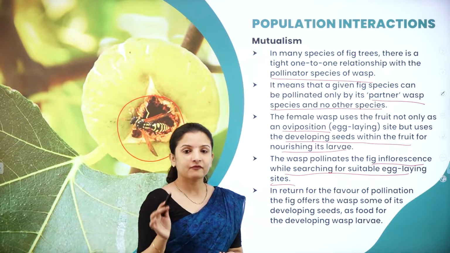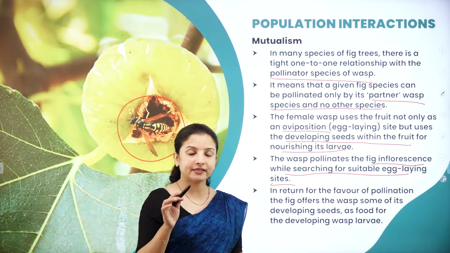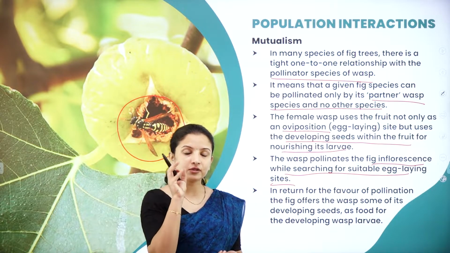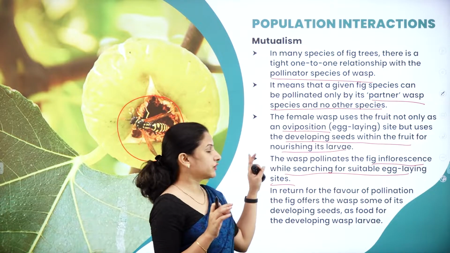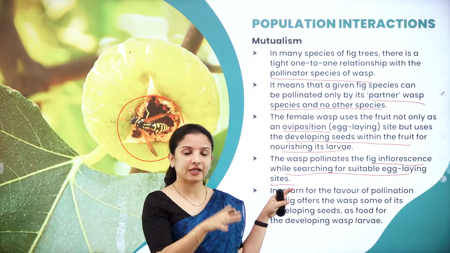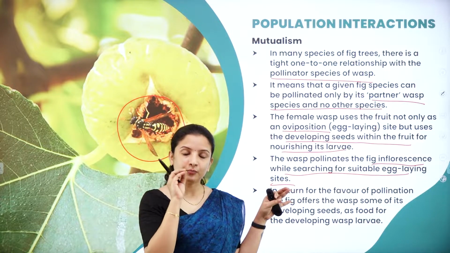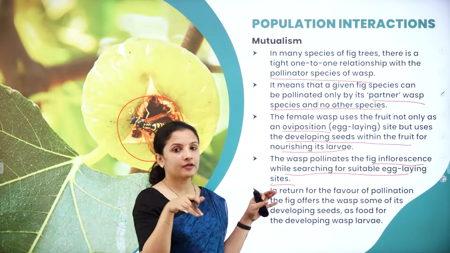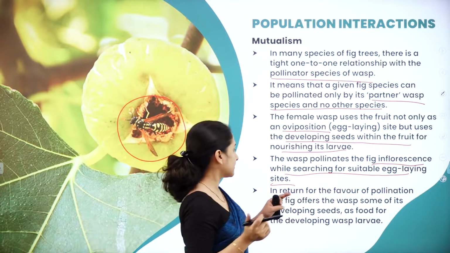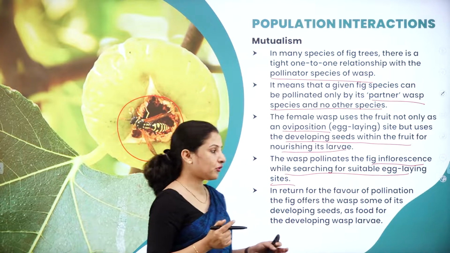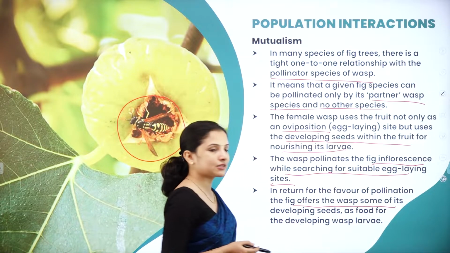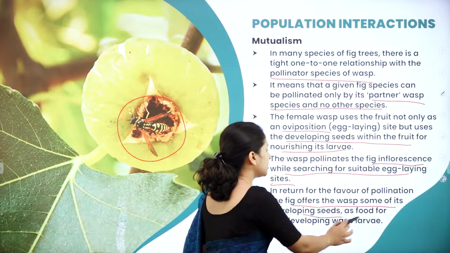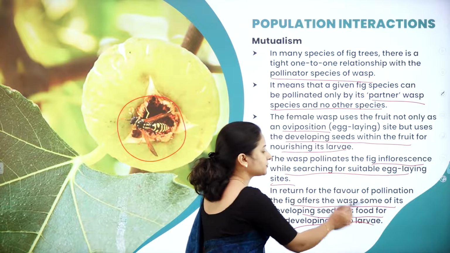When it finds a suitable egg-laying site, that is the fig fruit, the inflorescence will be there in the fig fruit itself. So once the wasps enter into the fig fruit, they will pollinate. And in turn, the fig fruit provides nutrition for the larvae. So in return for the favor of pollination, the fig offers the wasps some of its developing seeds as food for the developing wasp larvae.